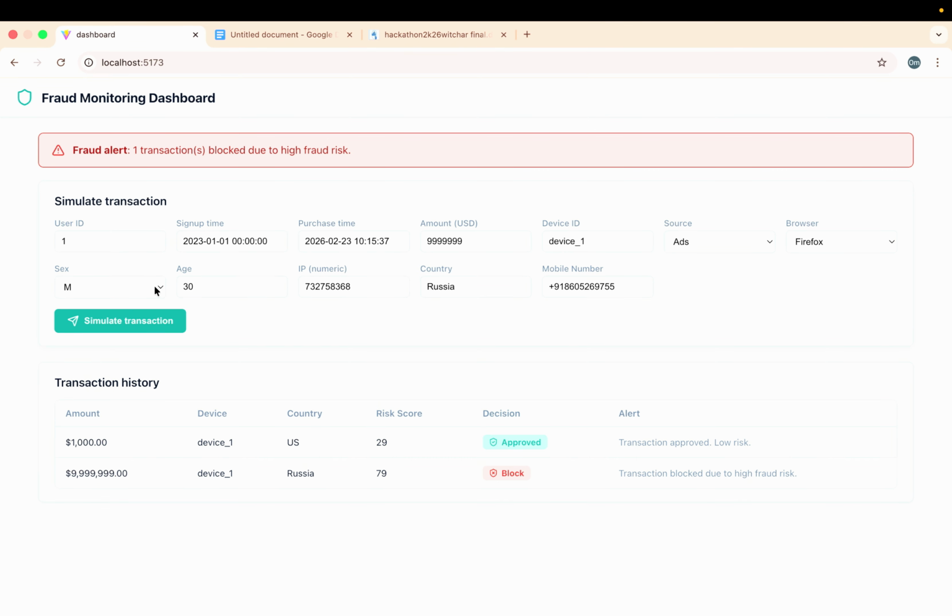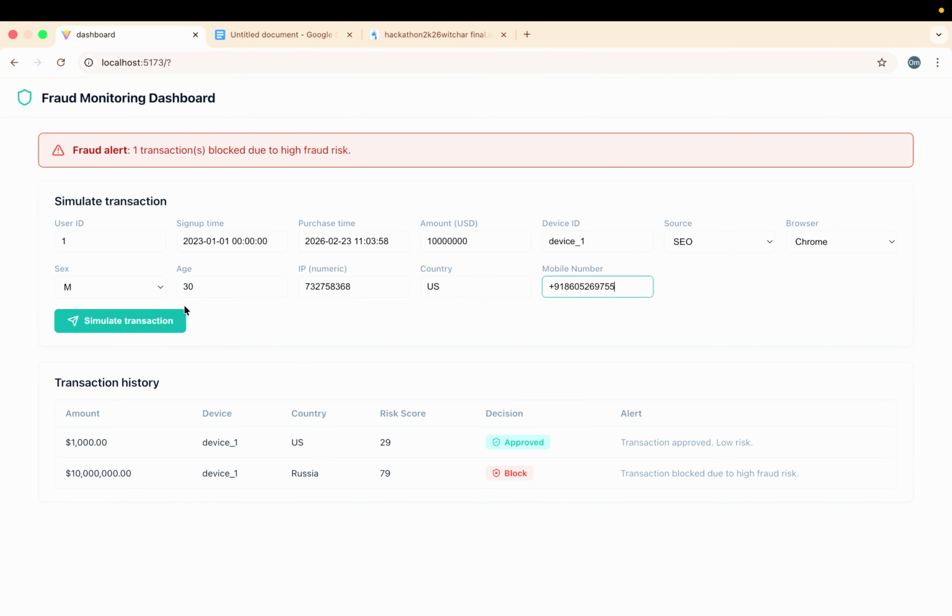As shown on the dashboard, the risk score increases significantly and the system flags the transaction as high risk. To prevent potential financial loss, the transaction is immediately blocked and the decision along with the risk indicators is displayed.